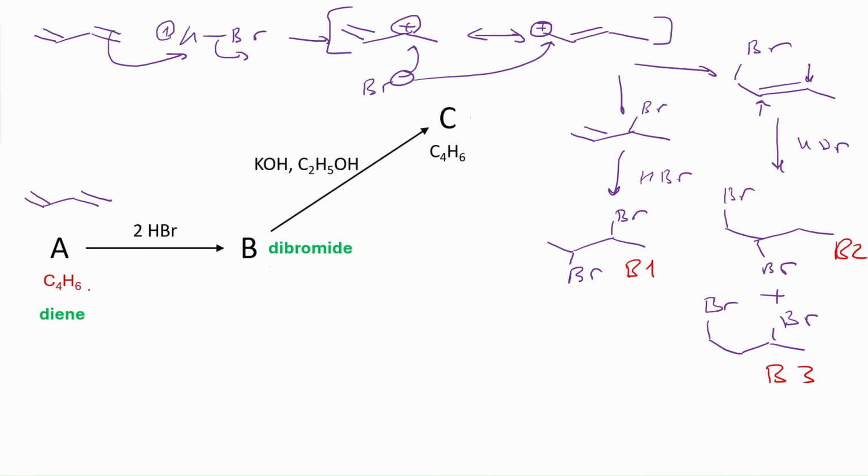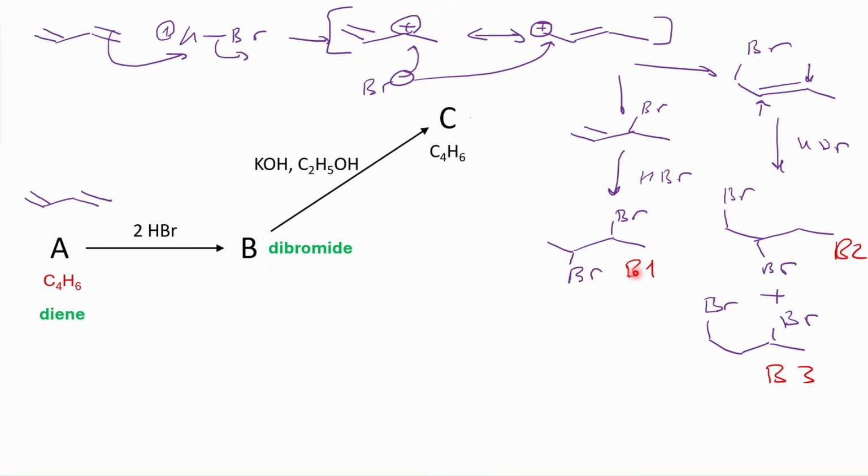And then we'll talk about other cases for diene, but let's just think about what can happen from B1, B2, B3 to potential C, because I need to go back to hydrocarbon. I have a diene here, which is a hydrocarbon, and then I have a dibromide, and I have to go back with this elimination. We can be sure that this is elimination because it cannot be substitution, right? There is no oxygen here that comes and substitutes bromine. And also alcoholic potassium hydroxide favors elimination over substitution. I will talk more about that at the end, about aqueous potassium hydroxide versus alcoholic potassium hydroxide in terms of their favor to substitution and elimination. But we can be sure that it's elimination because we are getting back that hydrocarbon again.